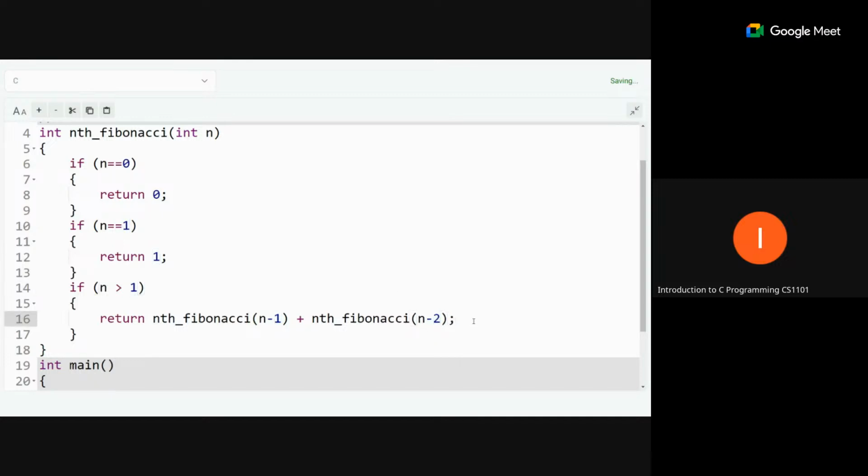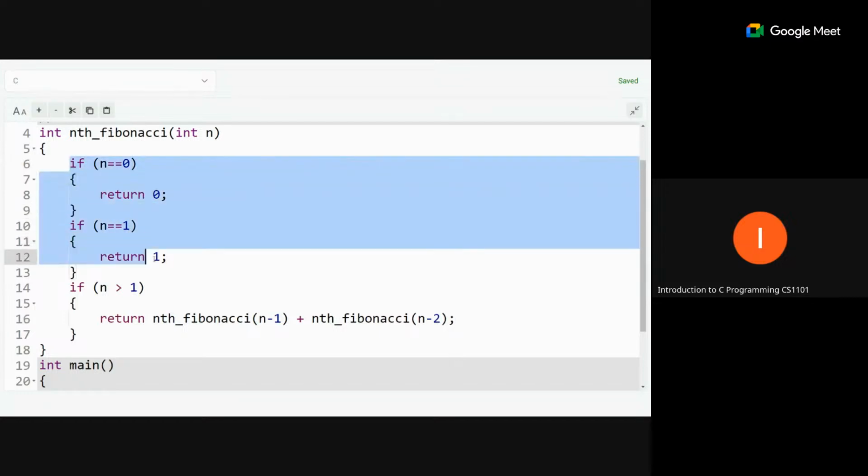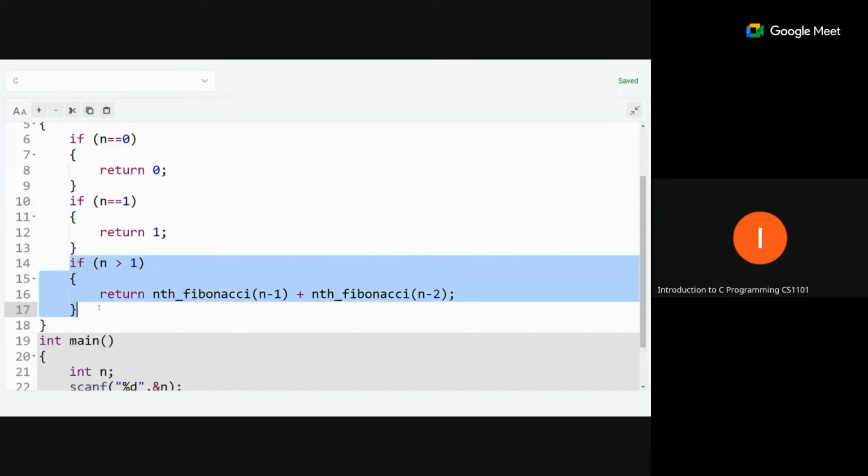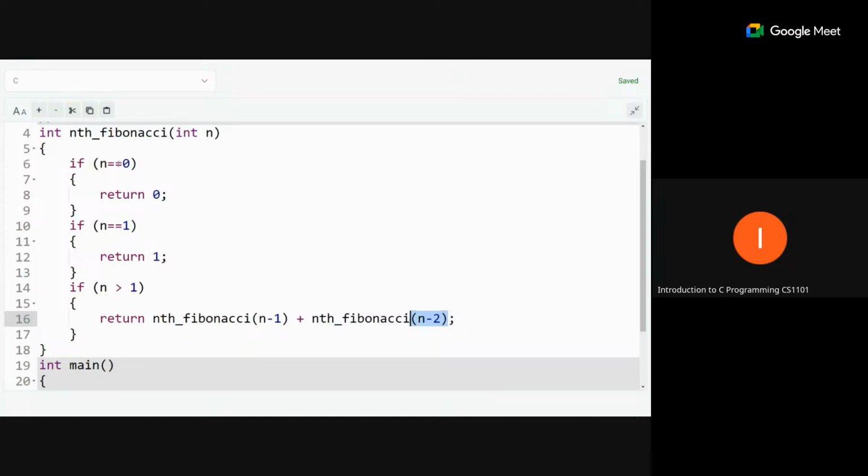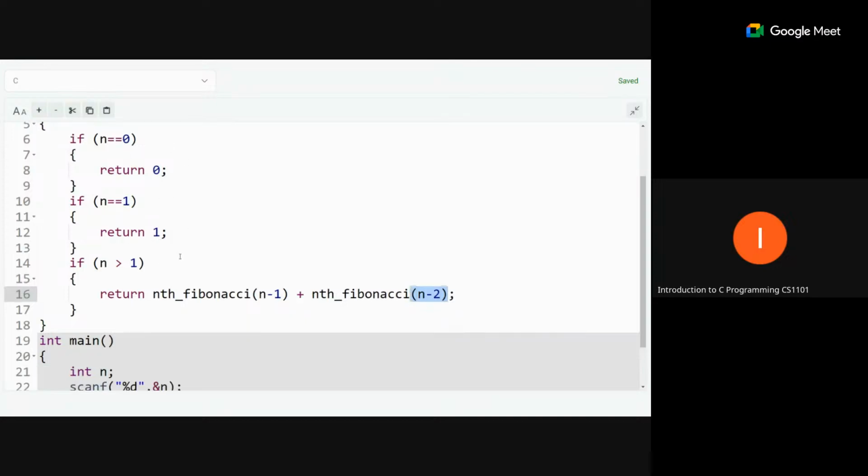So now this is the complete code. Here, the first two conditions are the base case and this is the recursive case. If n is greater than 1, we are calling the recursive function. We are finding out the last term and second last term. In this manner, it will reach the base case at some point and it will return the answer repeatedly.